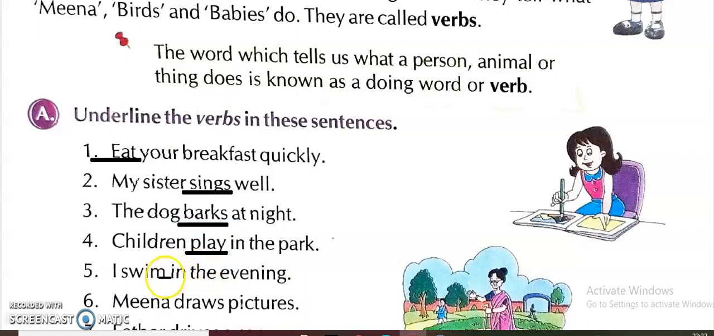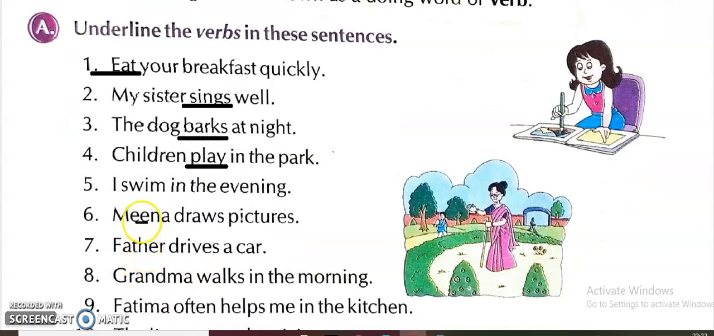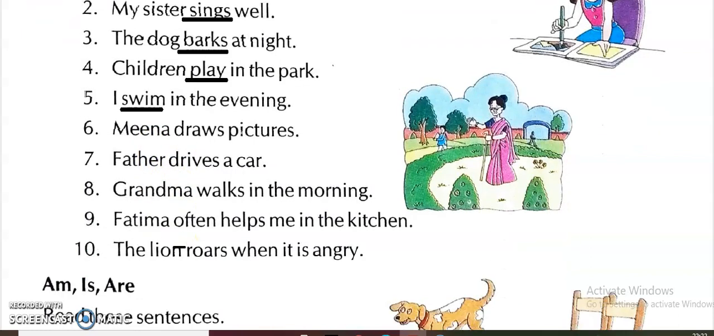Then next sentence, I swim in the evening. I swim. So swim is the verb and we have to underline over there. Like this you have to underline all the words and you can do the rest of the sentences also. Meena draws pictures. So what is the verb? Draws.